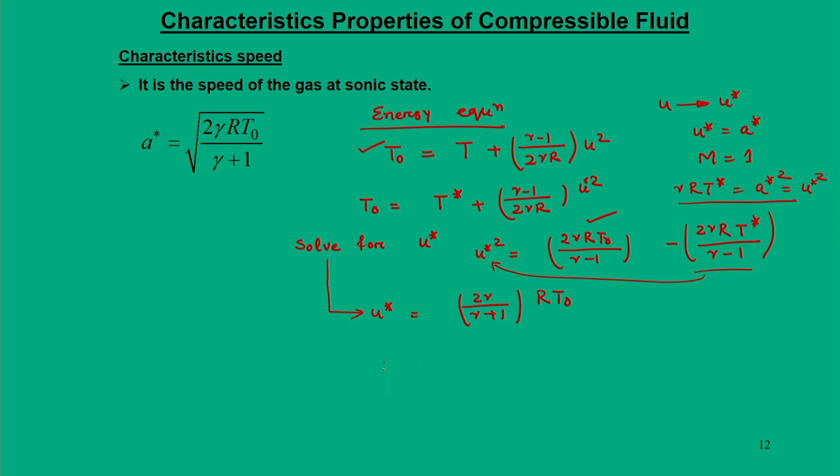So, ultimately u star would be, in the square root term, twice gamma r T naught divided by gamma plus 1. Further, we can write this gamma r T naught will be A naught.